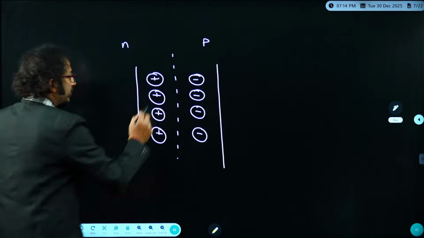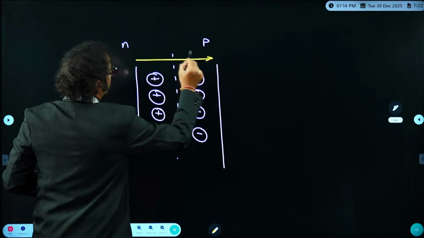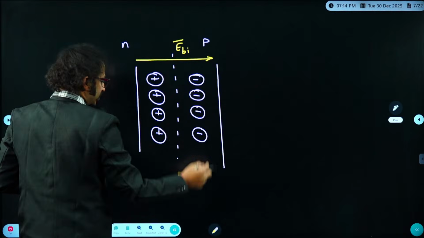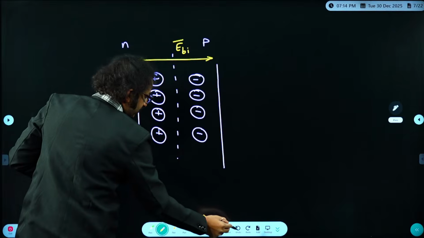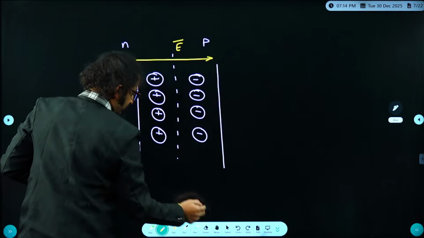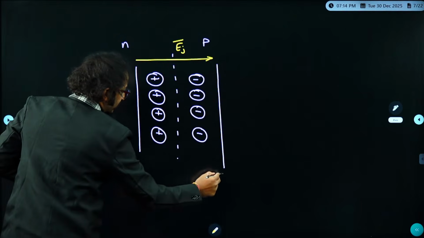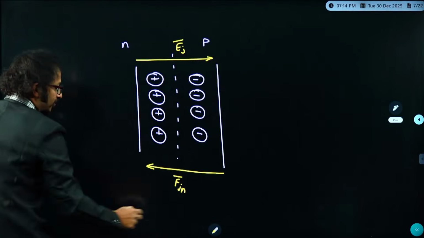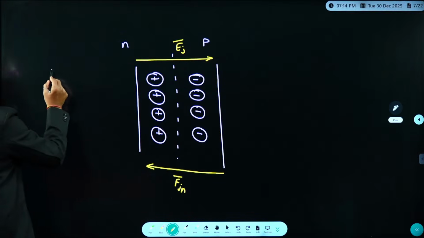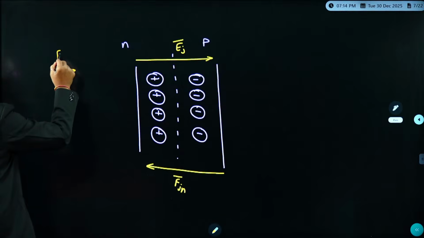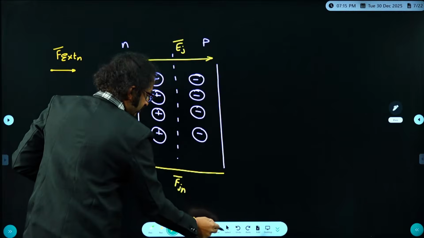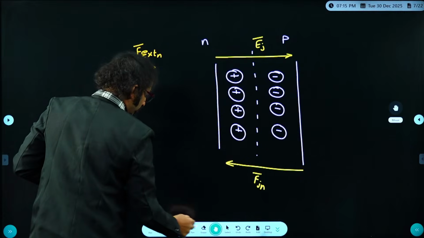True or not? Therefore here there exists an electric field, the so-called built-in electric field, am I right? Or we say junction electric field, and yes, you can take it as a junction electric field, whereas this is the junction force acting on the particles. So in the forward bias, if I provide an external force in this way, this is an external force acting on electrons.